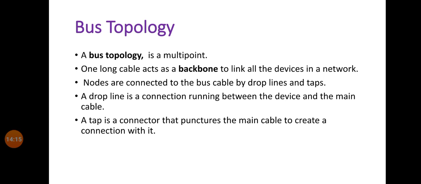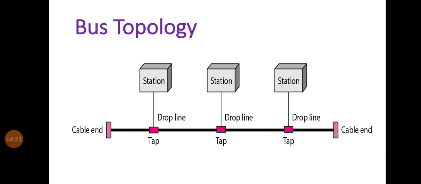Then the fourth point is that a tap is a connector that punctures the main cable to create a connection with it. Here you can see in the diagram 3 taps are used for 3 stations. A tap is a particular device that punctures the main cable, and through that punctured connection it connects stations to the main or backbone cable.